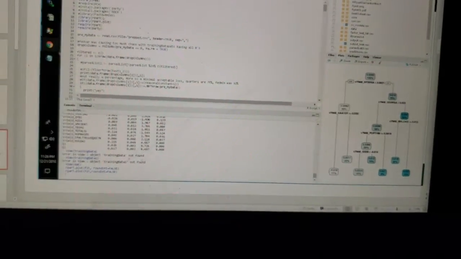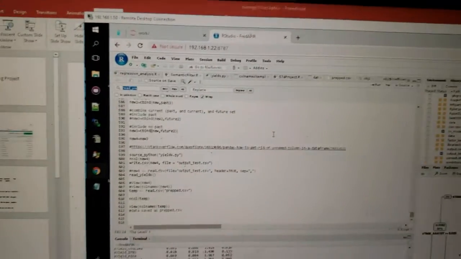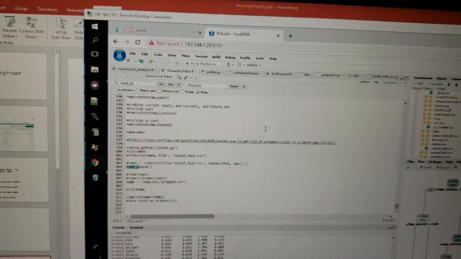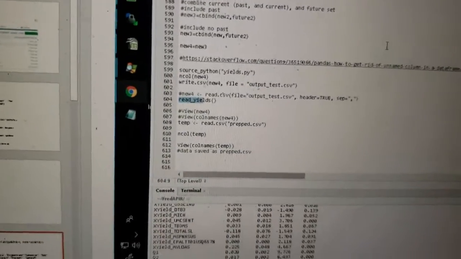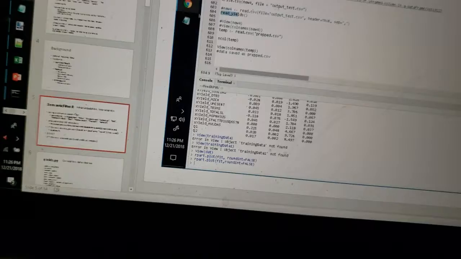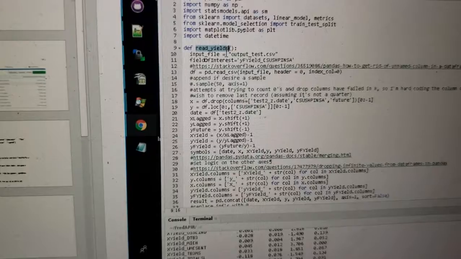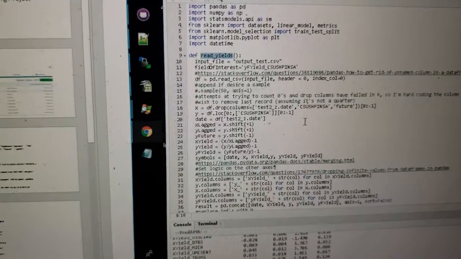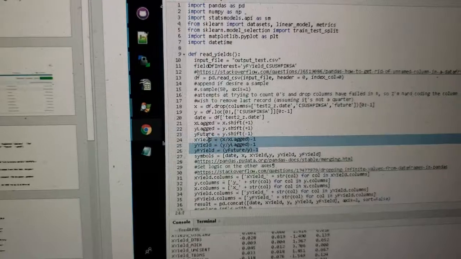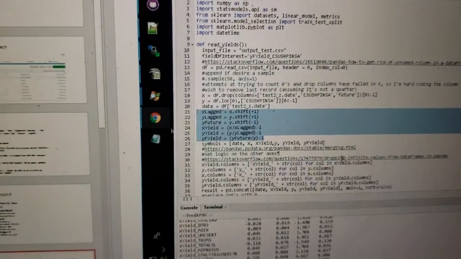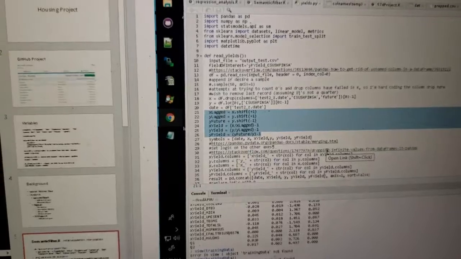Tell me I'm in semantic filter. Of course I'm not. There it is. See that? Read yields. So if I go here, yields, define, read yields. And then this is my yields formula. This is actually the core of it. And then I deal with zeros by just converting the failed division as a 1, as a no yield change. I figure that's the least damaging that I could do with such a variable.